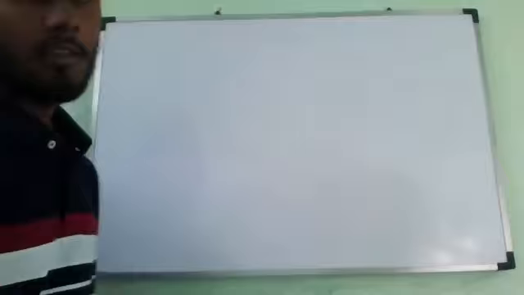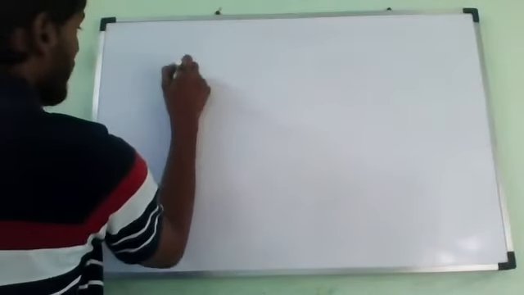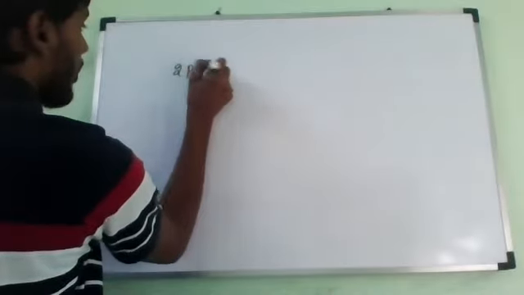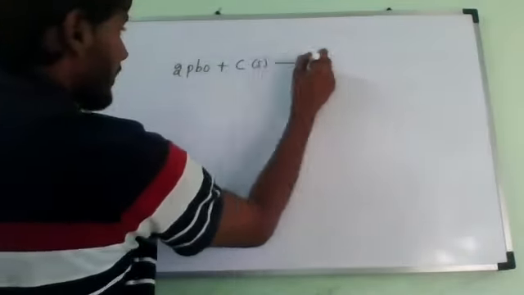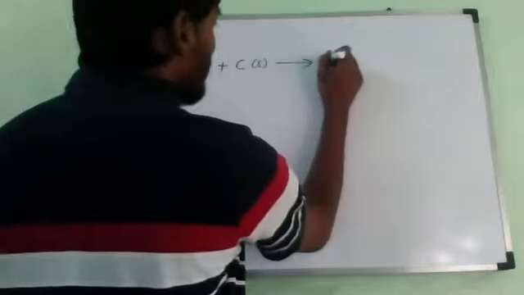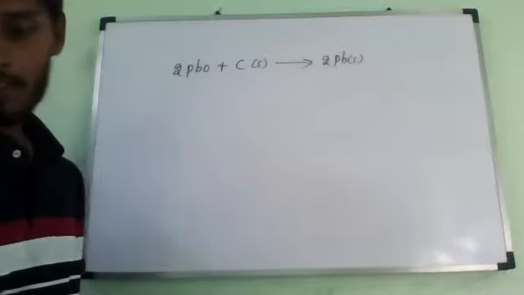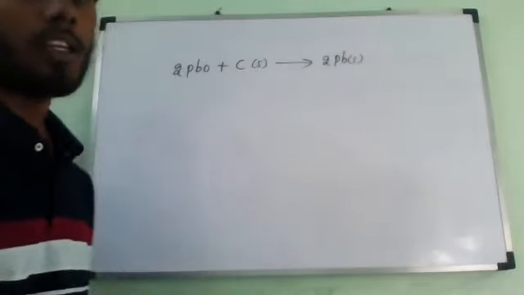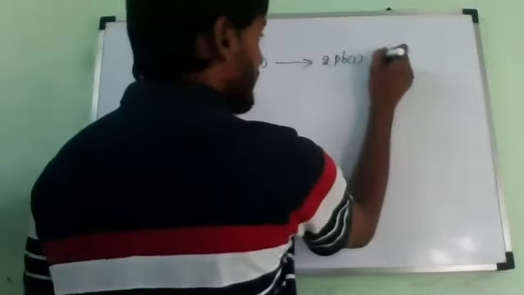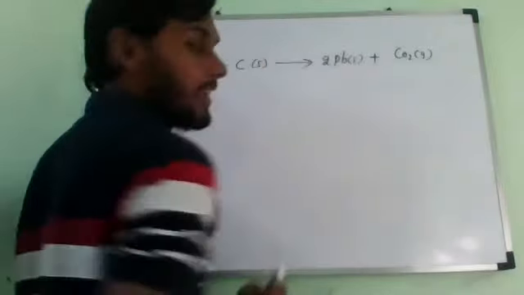The reaction is 2PbO plus C, carbon, reacting, which will form Pb plus CO2 gas. So this is the reaction.